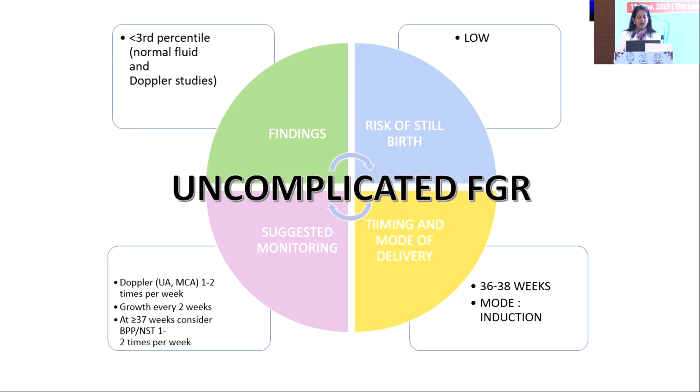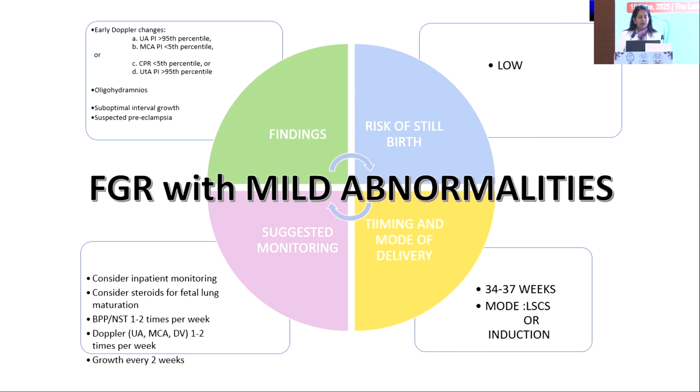So let's consider an uncomplicated fetal growth restricted baby. The finding is less than third centile, and the risk of stillbirth is low. The suggested monitoring is Doppler for umbilical artery and MCA one to two times per week, growth scan every 2 weeks, and delivery at 37 weeks. We can consider a biophysical profile or NST depending upon the resources available. The proposed time for delivery is 36 to 38 weeks. Cesarean section is to be done only for maternal indication, but not for the IUGR. This is for uncomplicated FGR.